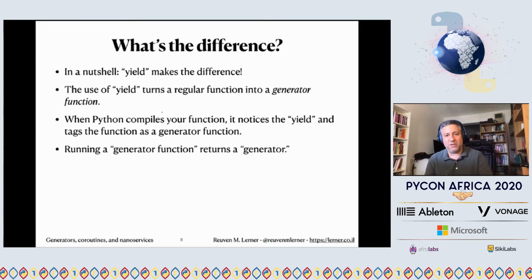This is not a regular function. This is a generator function. And so that means that when we run it, we are not going to be getting back a value right away, or at least not a value from the function body. Rather, we are going to get a generator object back. And we can see that. We're going to talk about what generator objects are in just a moment.